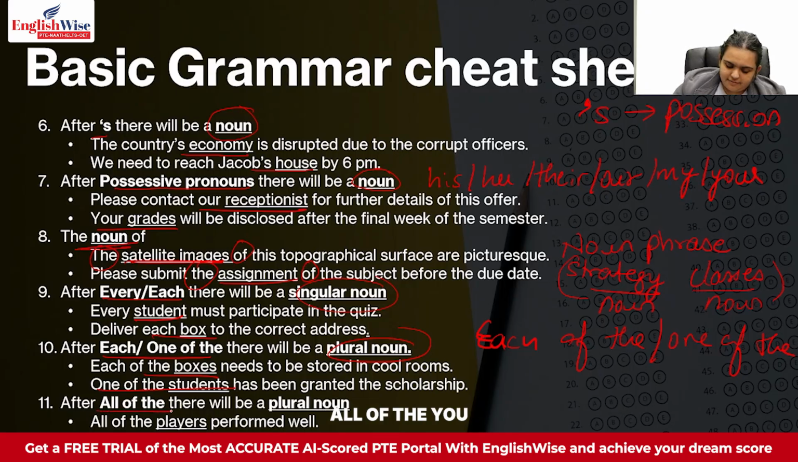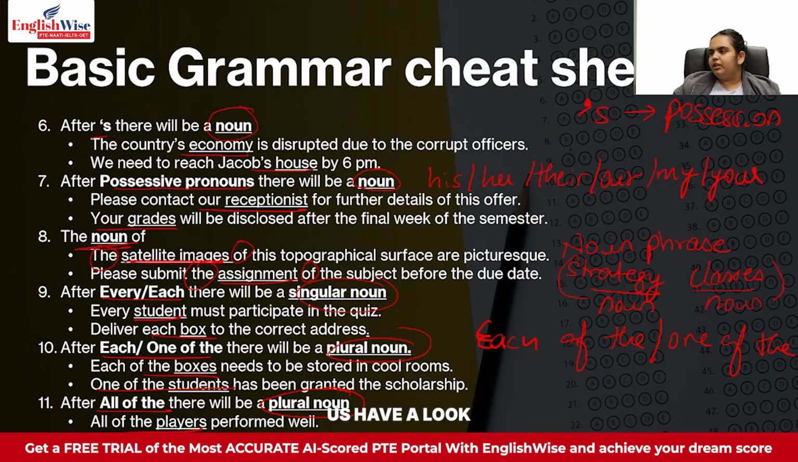Next thing, after all of the, you always have a plural noun. So all of the players performed well. I don't just say all of the player. All of the players. There are more than one player. So all of the players performed well. This is how you give your answers.